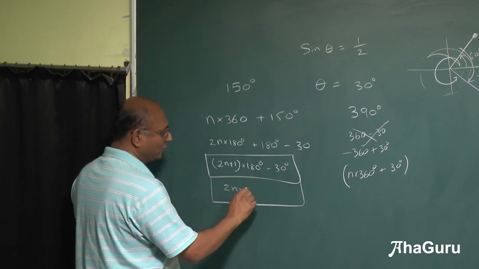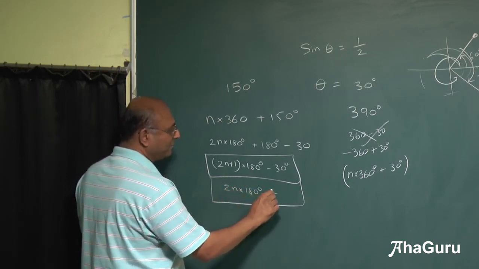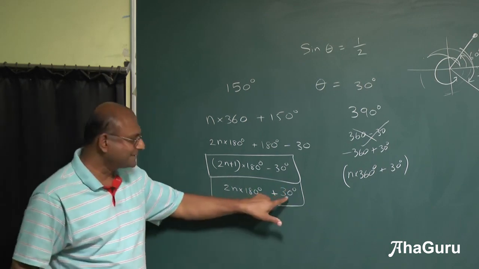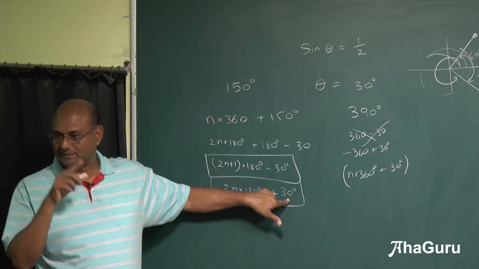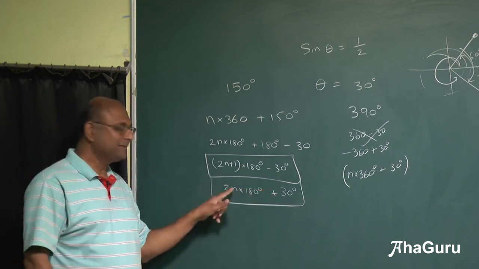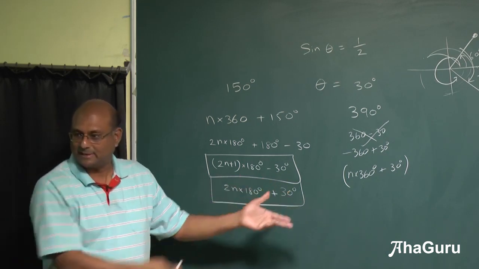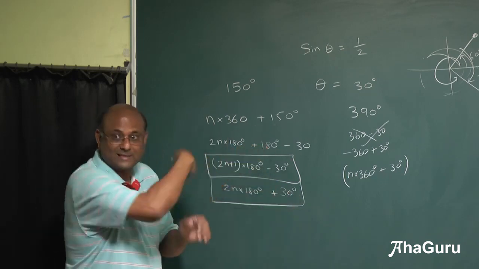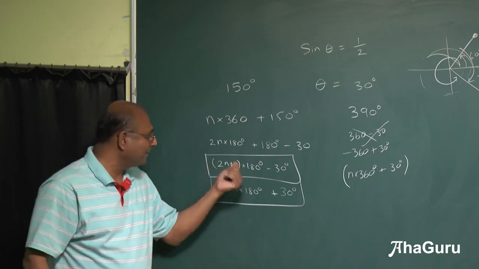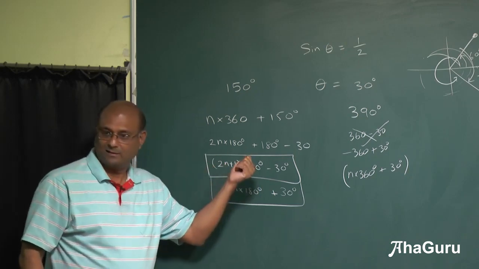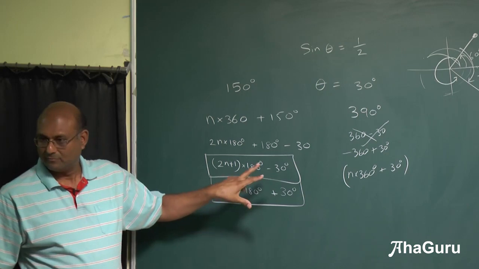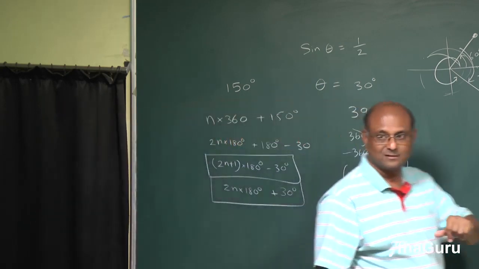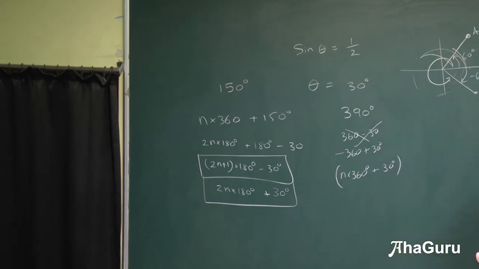2n into 180 plus 30. This is of course our basic angle. So you find one answer which is 30. Everything which is 360 times n plus 30 will also work. But 180 minus 30 will also work, plus 360 anytime. So that means 2n 180 plus 180 minus 30. For sine this works. And for cos what works? If I use the same language, for cos what will work?